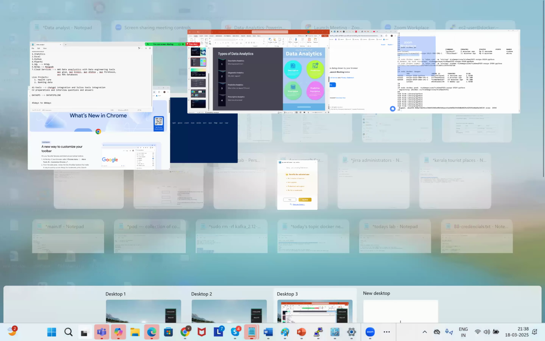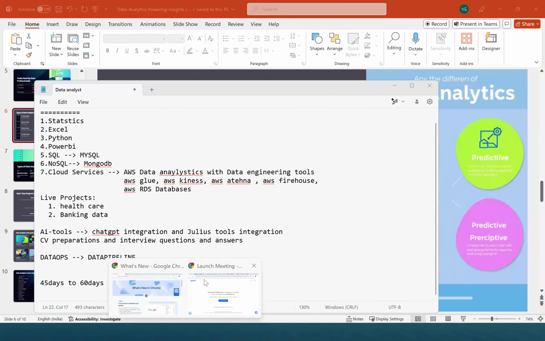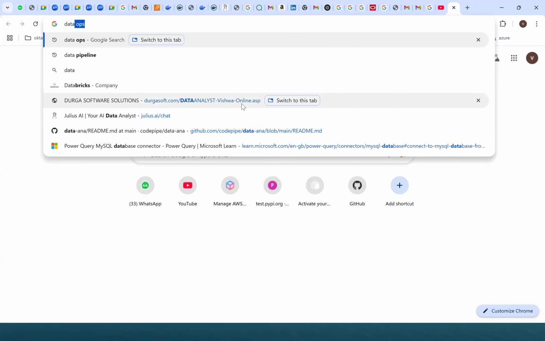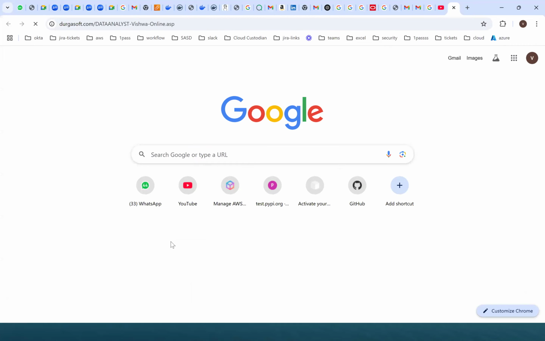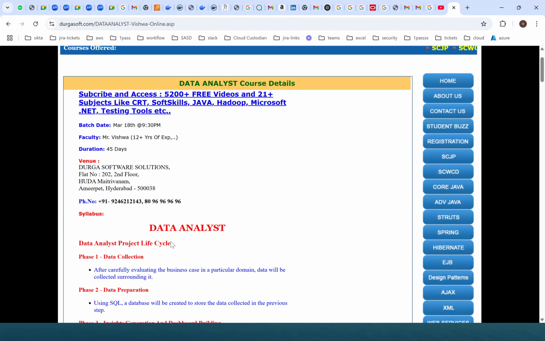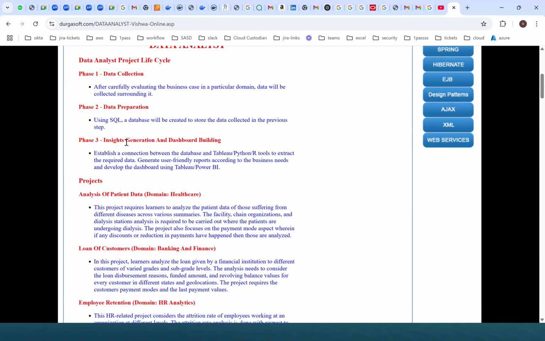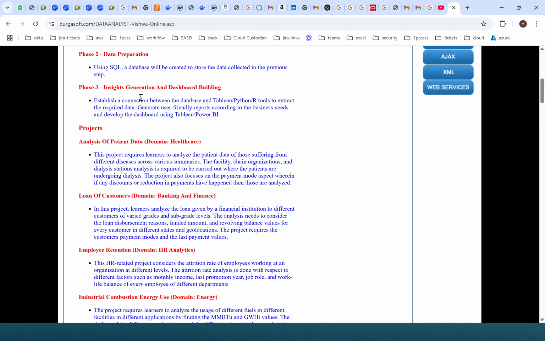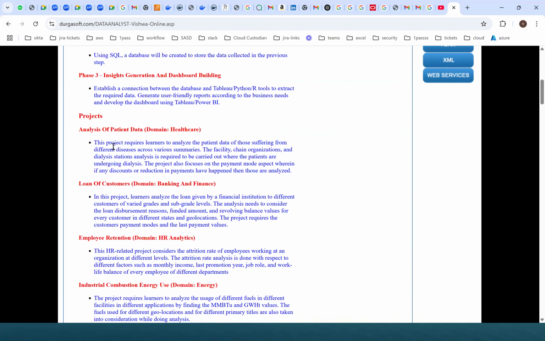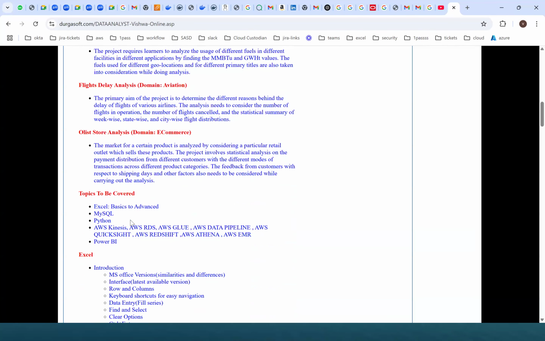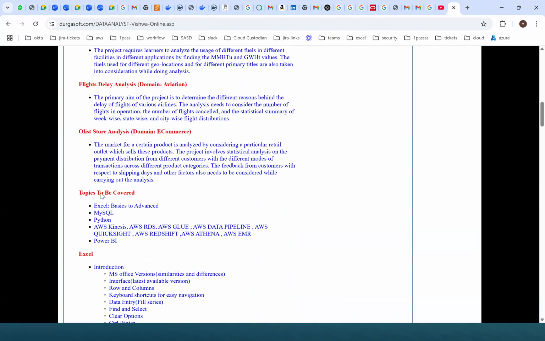So this is our end to end. And here is our syllabus. Yeah, this is our syllabus. Data analyst, the complete data analyst project lifecycle. Including phase one, how we can do data collection, data preparation, insight generation, dashboard building, everything. And the projects for all these things we'll be discussing. Right. Then finally the topics, whatever I shared in the notepad also.